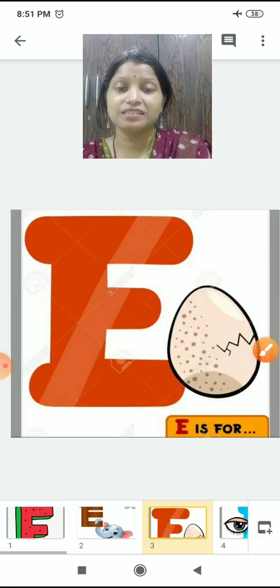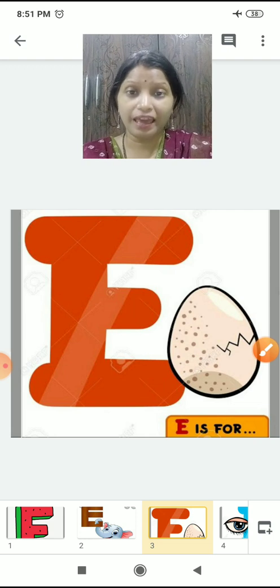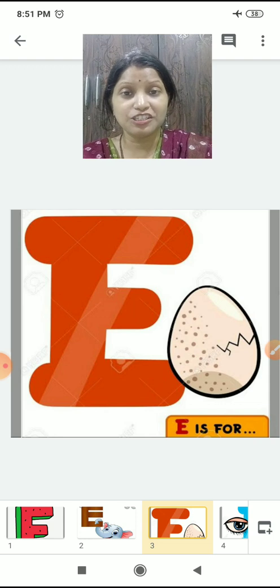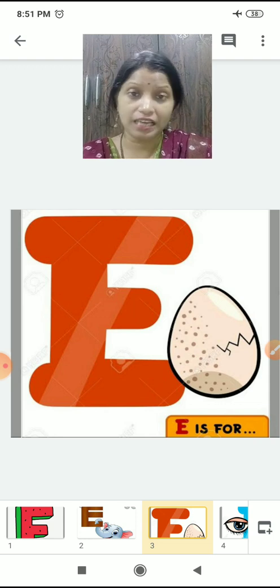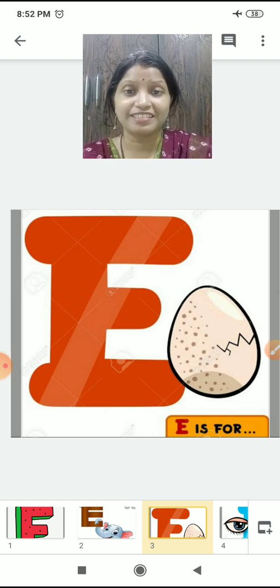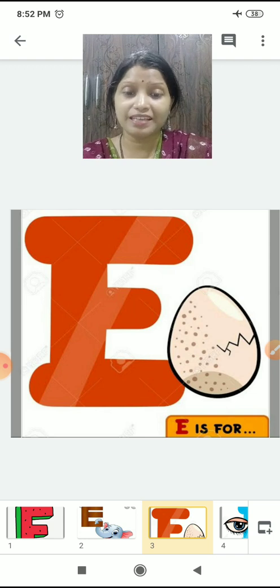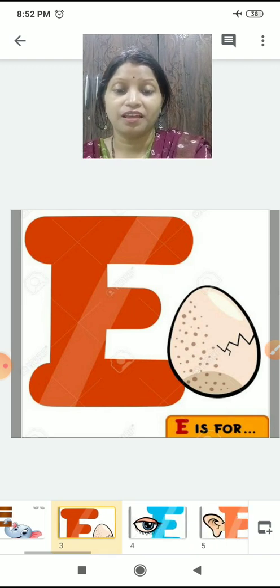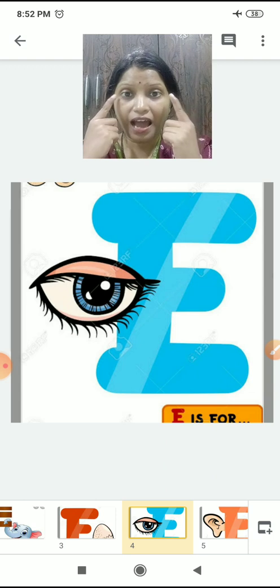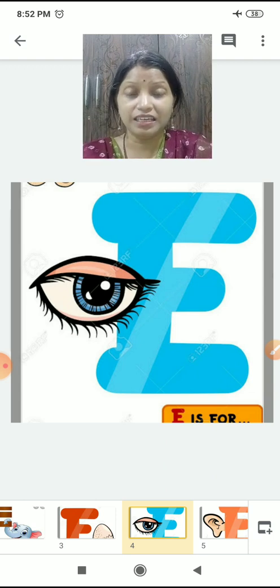Next is E is for egg. Yes, children. Do you eat eggs? Eggs खाते हैं आप लोग? Yes. It has lots of proteins. We should eat eggs. E is for eggs. E is for eyes.